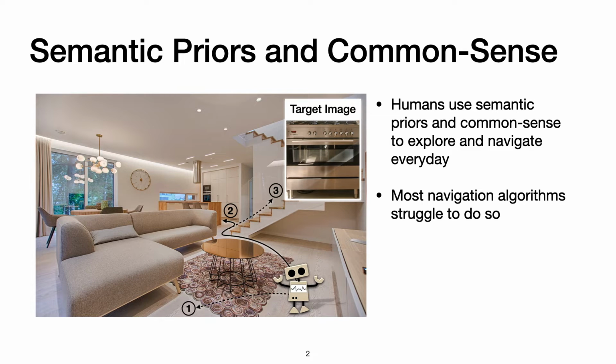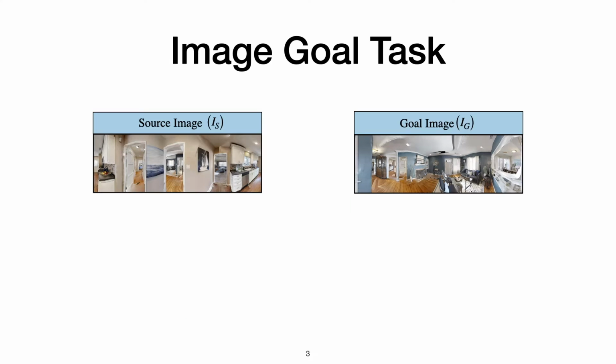In this example, if we show an image of an oven, most humans would use path number 2 as it's leading to the kitchen. Humans use semantic priors and common sense to explore and navigate every day. In this paper, we design a navigation model which can learn about such semantic priors.